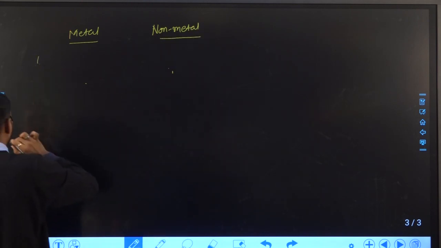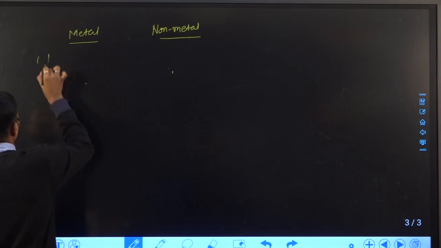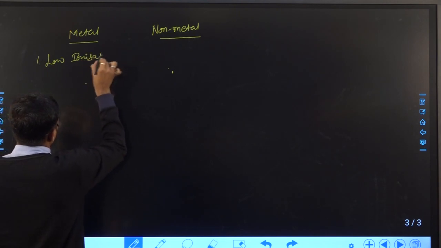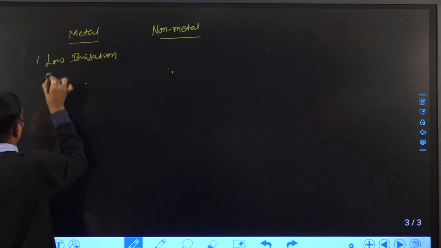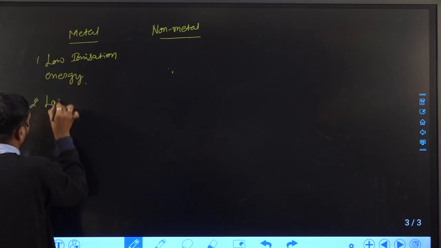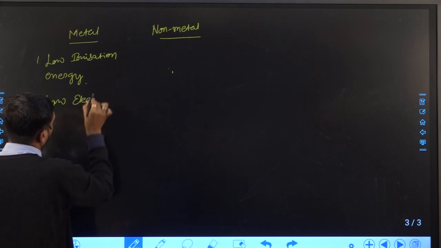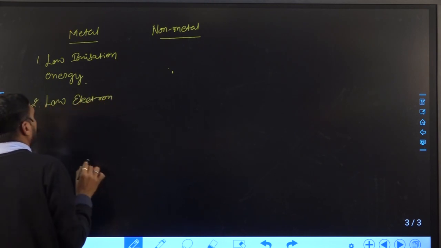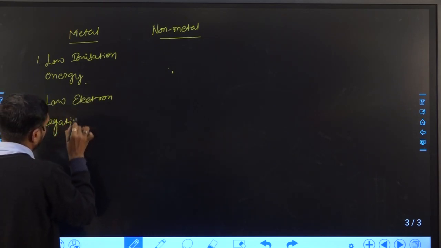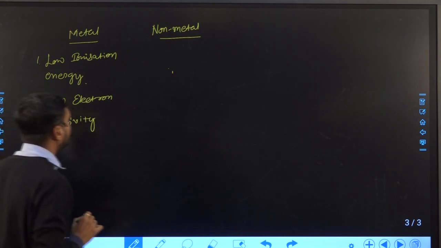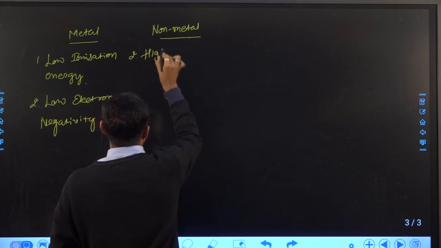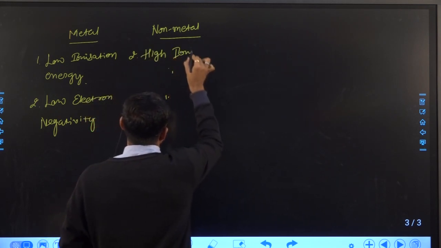So what is metal? The characteristic of metal is low ionization energy, as well as low electronegativity.